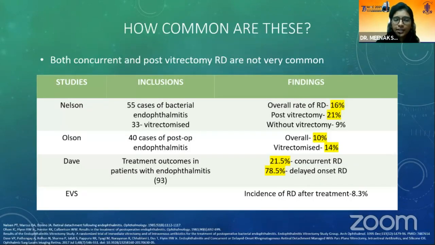So how common are these? Both concurrent and post-vitrectomy RDs are not very common as shown in these studies. The Nelson group gave an overall rate of 16%, with a post-vitrectomy rate of 21%, whereas the Dave group from India reported about 21.5% concurrent retinal detachments and 79% delayed onset RDs.